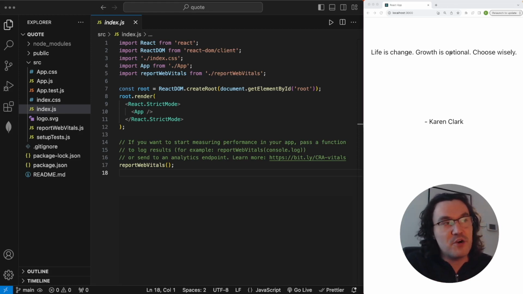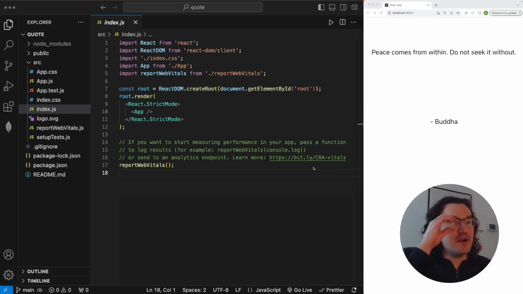So you see the finished product is right here. Here's the quote and then who it's by. In this case, it's Karen Clark. If I just do a refresh on the page here, say I get some other kind of quote. We can only learn to love by loving. Iris Murdoch. I don't know if I said that right. We'll just do one more refresh here. And we get another quote by Buddha. So very simple application, and we'll get started now.